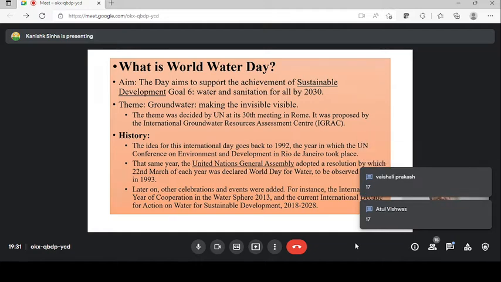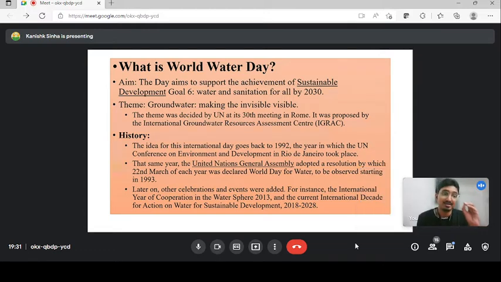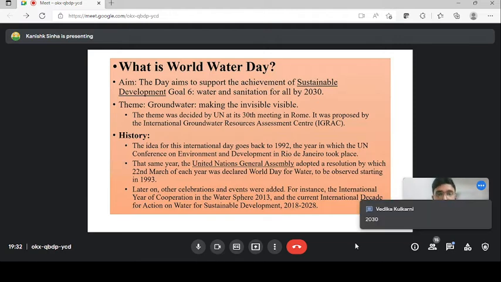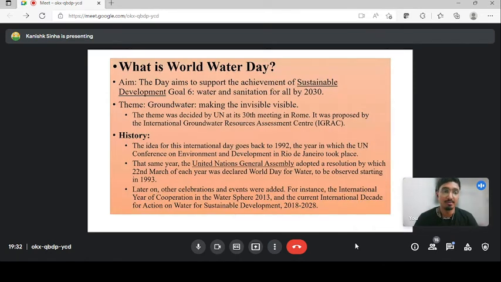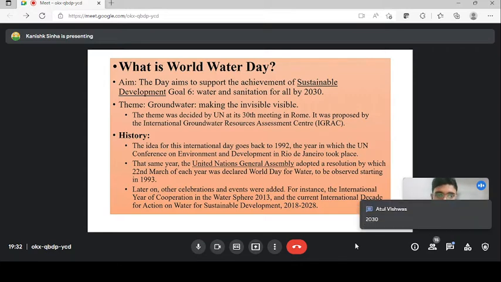So World Water Day is celebrated to achieve Sustainable Development Goal 6 by 2030, which talks about water and sanitation for all by 2030. What is the target here, guys, of the Sustainable Development Goal? Yeah, very good. So World Water Day is in consonance with Sustainable Development Goal 6, which talks about water and sanitation for all by 2030. Okay, this is all that is important in this slide. Now let's move to the next slide.